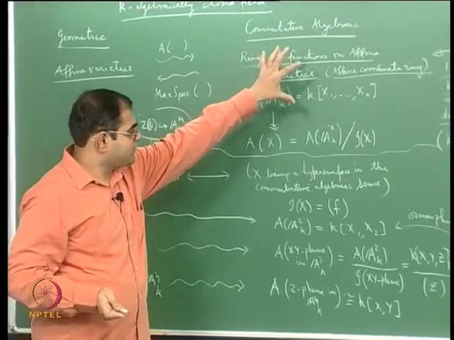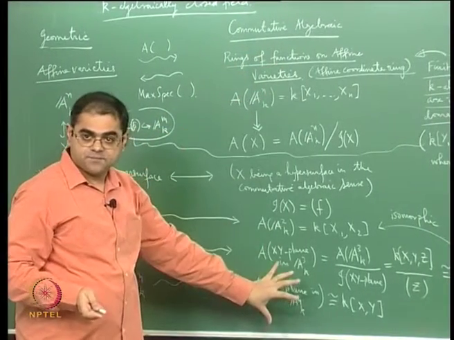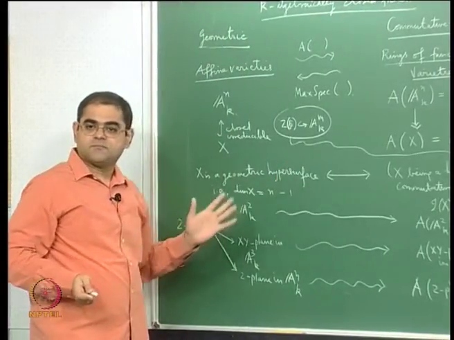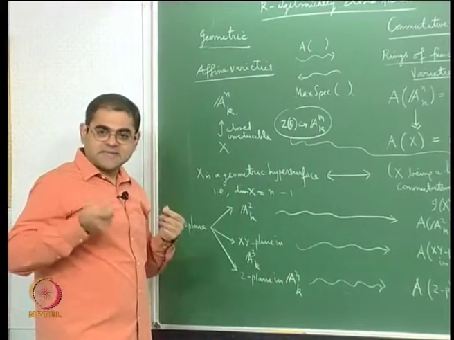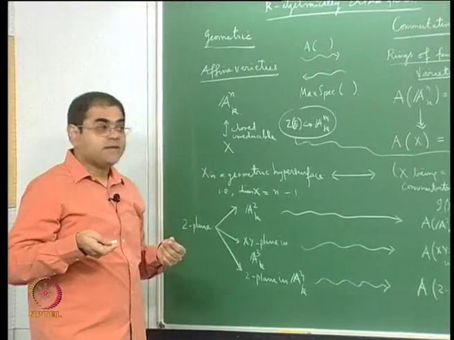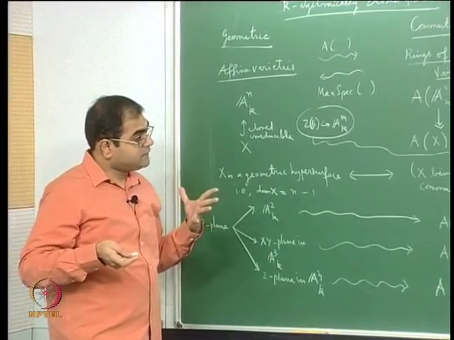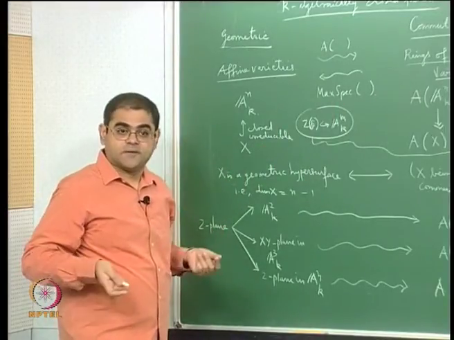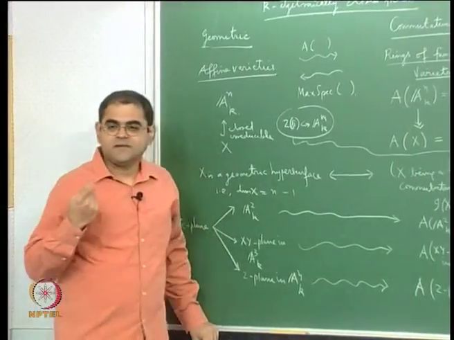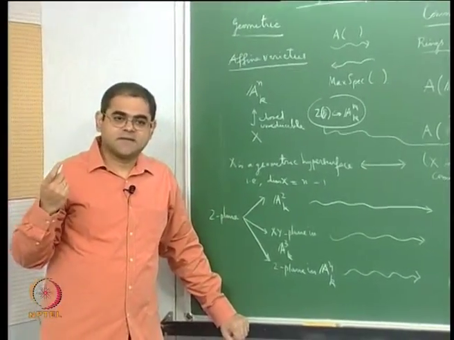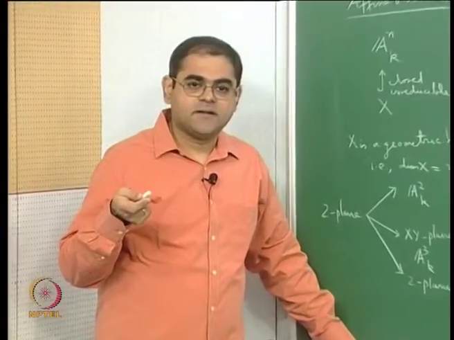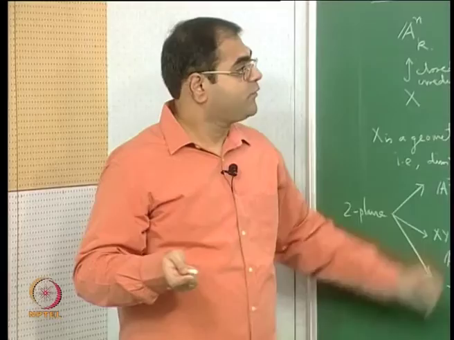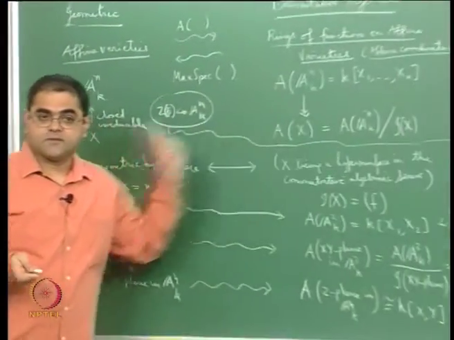Whether you look at it as coordinate rings of affine varieties, or whether you look at the affine varieties on this side, it is one and the same because of this equivalence. So this is why I am saying all this. This is why you can say that studying rings of functions on affine varieties is important, and it also justifies in a way Felix Klein's statement that the geometry of a space is controlled by the functions on the space, okay. So somehow these functions, they control the geometry.